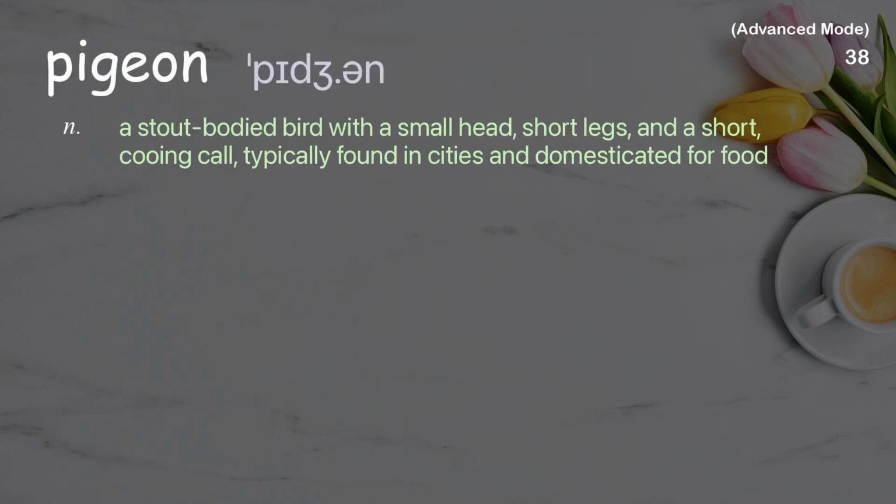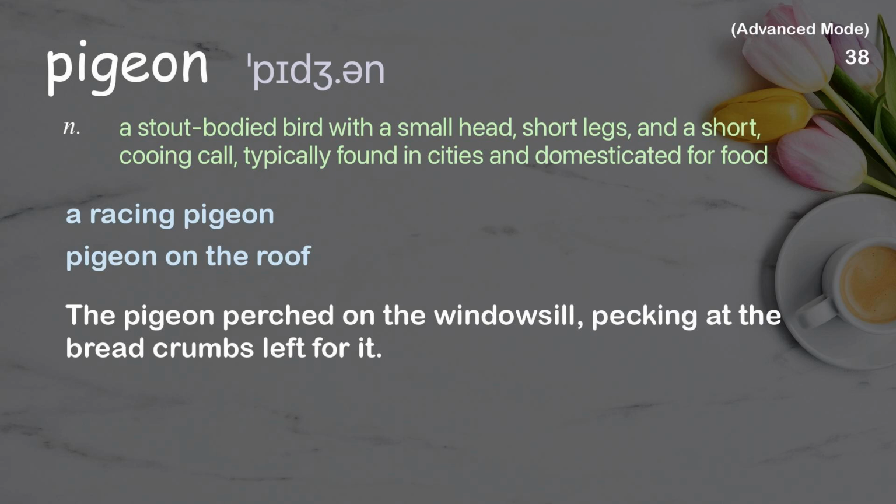Pigeon. A stout-bodied bird with a small head, short legs, and a short, cooing call, typically found in cities and domesticated for food. Examples: A racing pigeon, pigeon on the roof. The pigeon perched on the windowsill, pecking at the bread crumbs left for it.